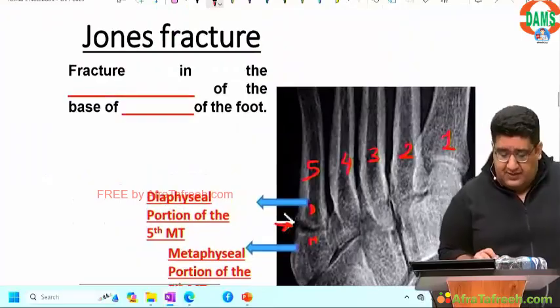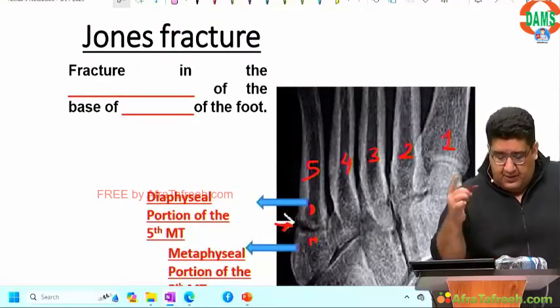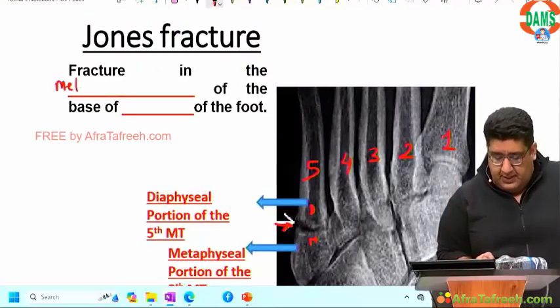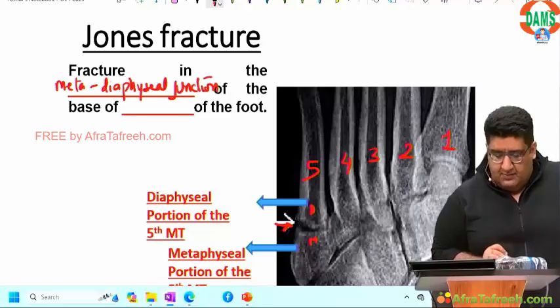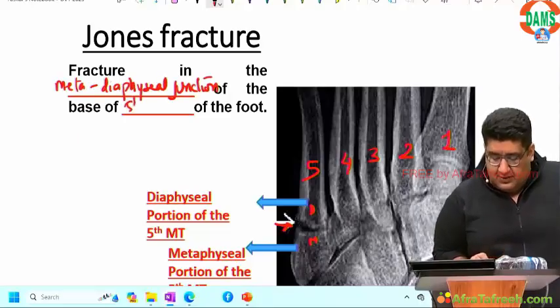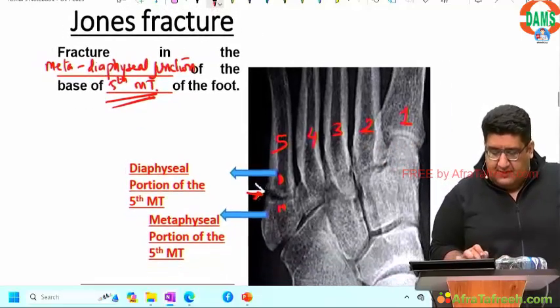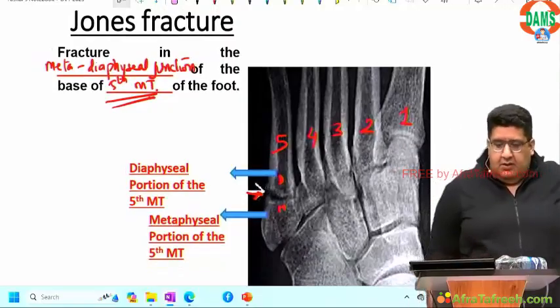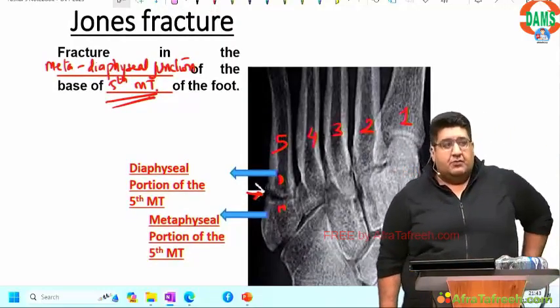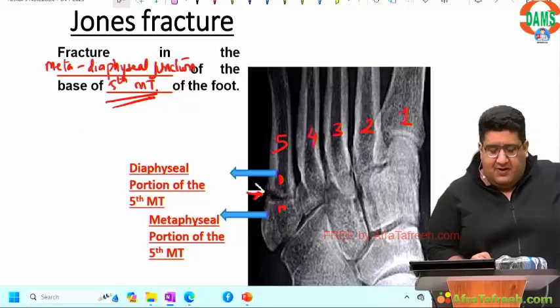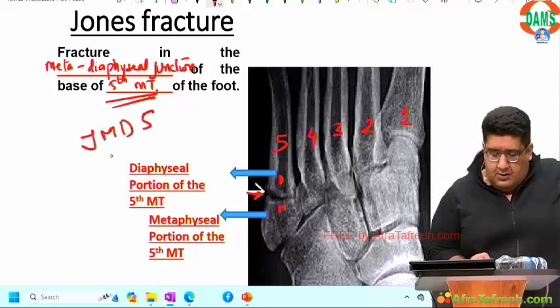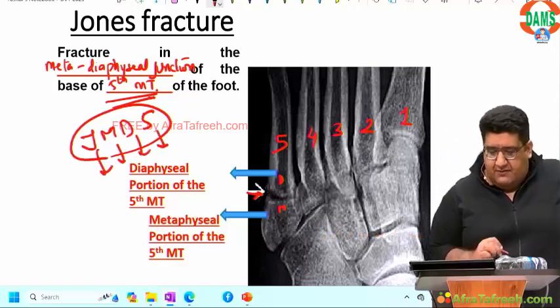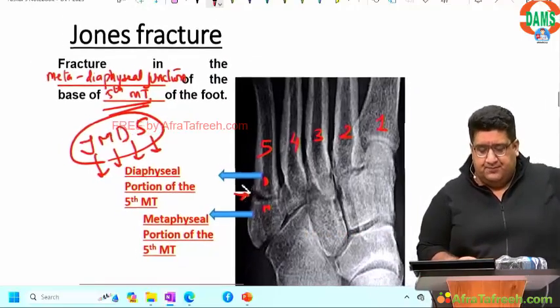So Jones fracture is a fracture in the meta-dia junction at the base of the fifth metatarsal of the foot. So that fracture is what is called Jones fracture. Most of you are absolutely right. JMD 5. Jones, metaphyseal, diaphyseal, fifth. Done.